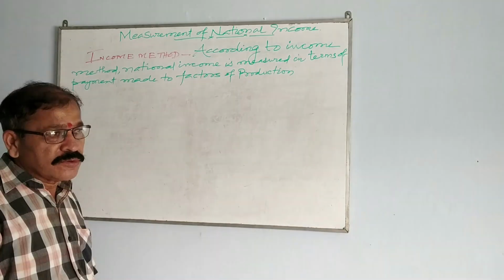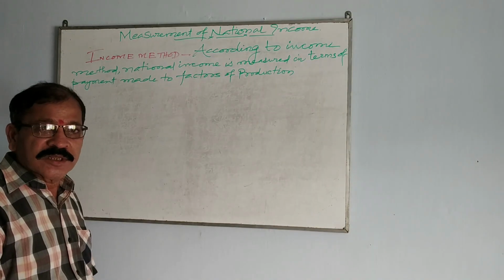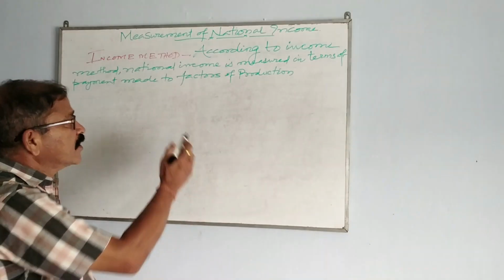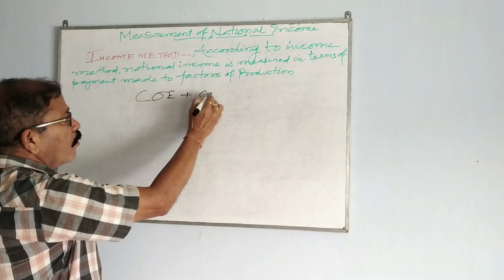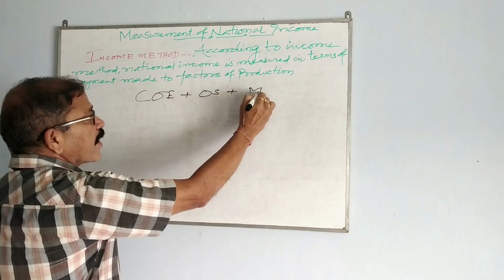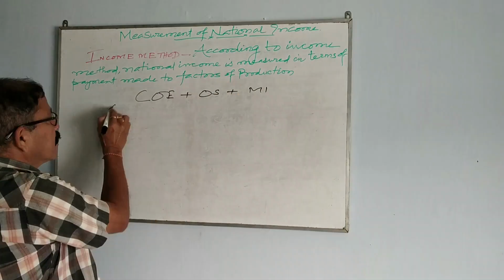Now, in order to calculate national income by the income method, we have a formula. What is that formula? COE + OS + MI.